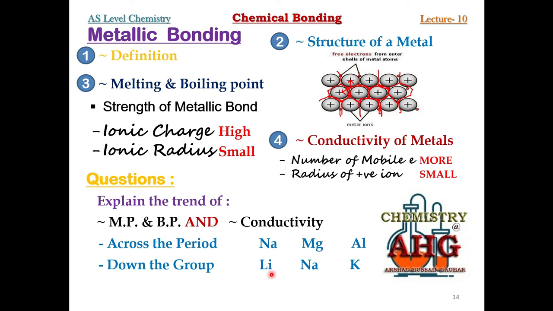Which one of these three metals would be the best conductor? Lithium. Why? Because it has a small radius. Why would it be a good conductor? Because a small radius of the positive ion gives less resistance to the flow of charge.